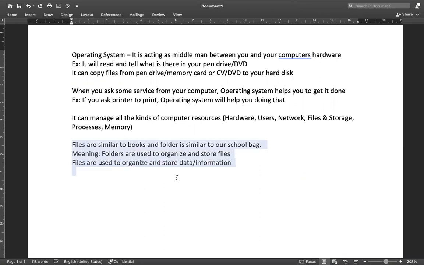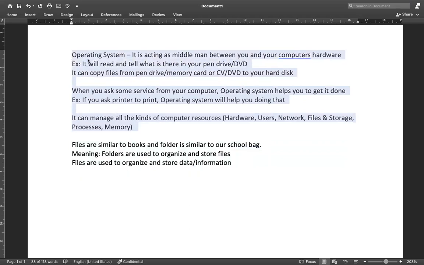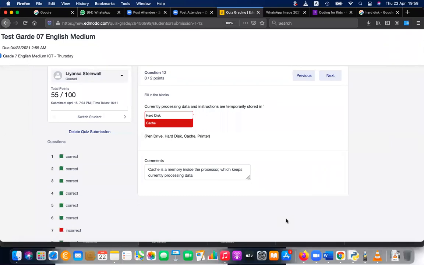This is not required, but if you want, you can write this one as well. But I just need the operating system part only, right? Okay. Done. Right, okay.